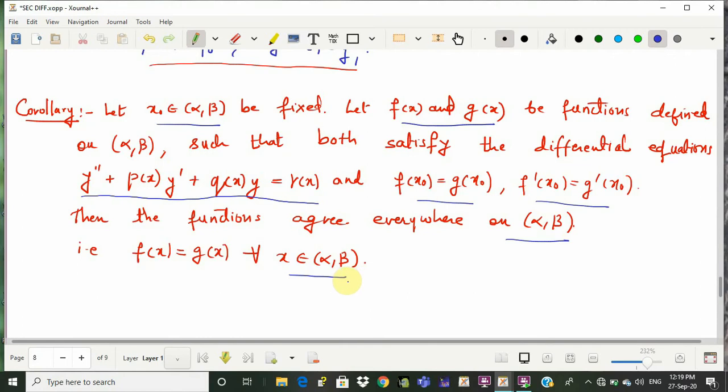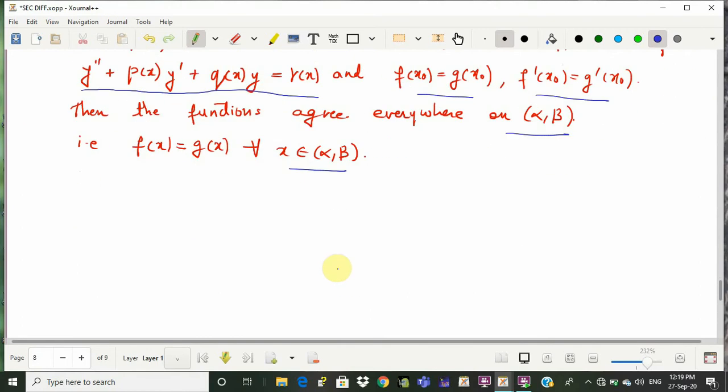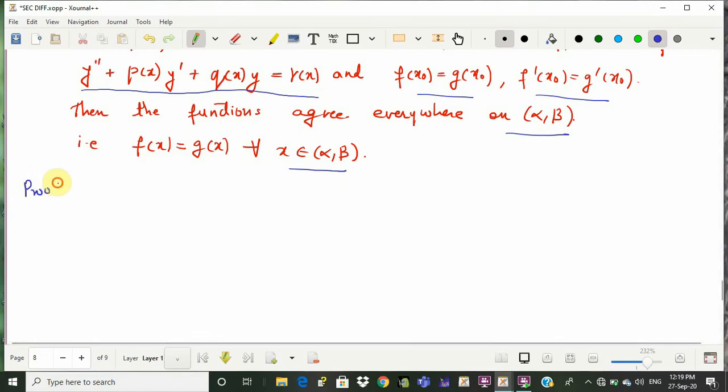So, this is a very interesting theorem. We use this theorem in the theoretical part of developing the structure of the general solution to the given differential equation. In fact, we can prove this since it is a corollary which is derived from the above part.